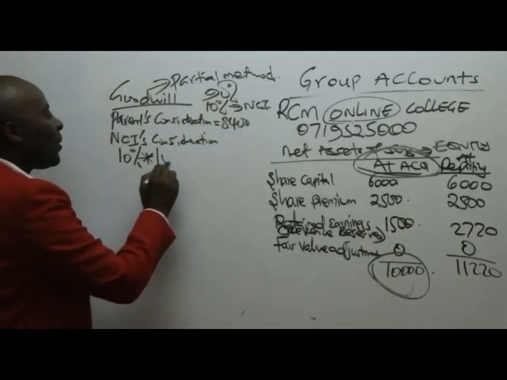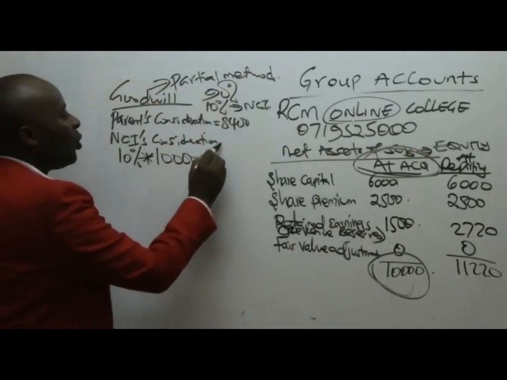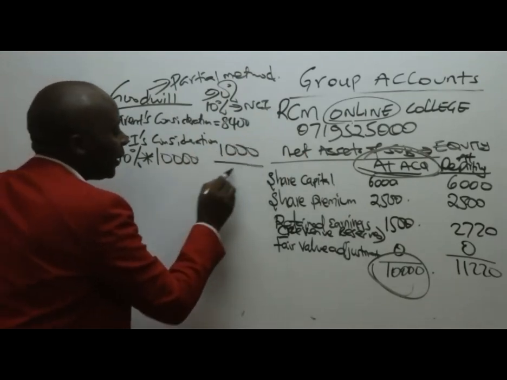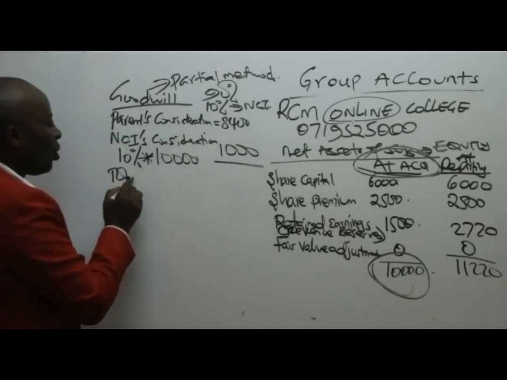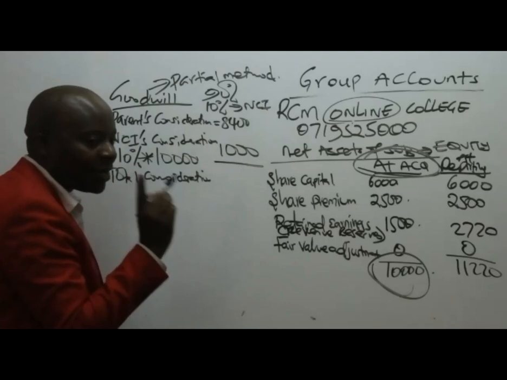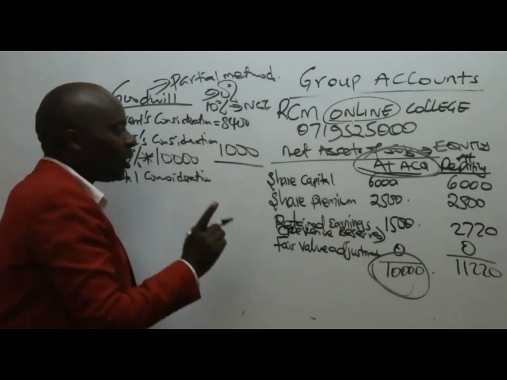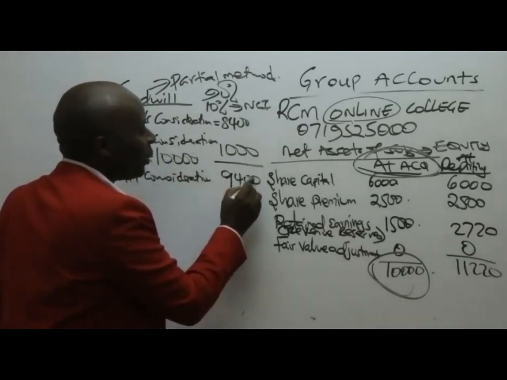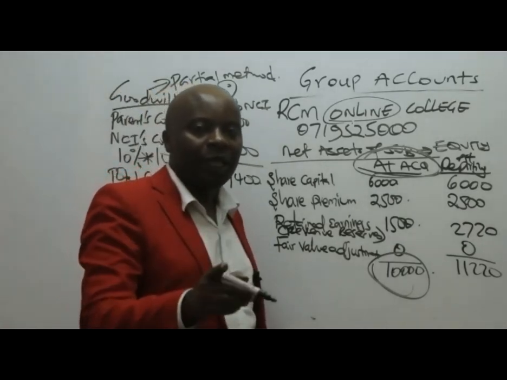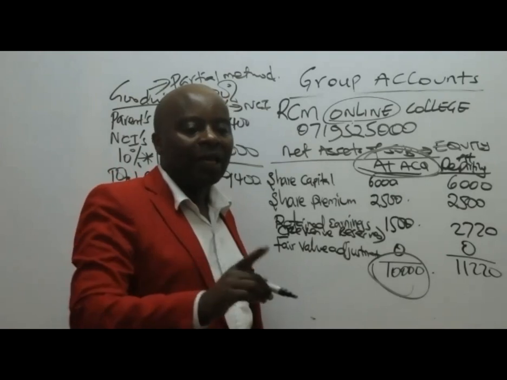So I'll take 10% of 10,000, which gives 1,000. Meaning that the total amount that we gave to acquire 100% of the subsidiary was 9,400. 9,400 is what we gave to acquire Mali Limited.